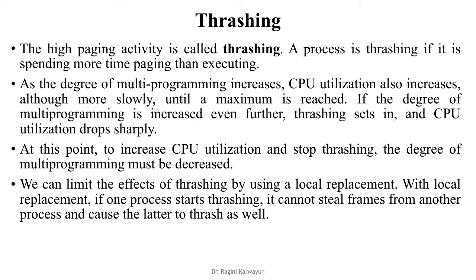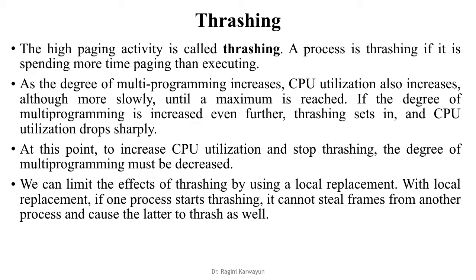The degree of multiprogramming is increased to increase CPU utilization, but after a certain point, with the increase in multiprogramming degree, the CPU utilization drops down, and from the point when CPU utilization starts dropping, the system is said to be thrashing.